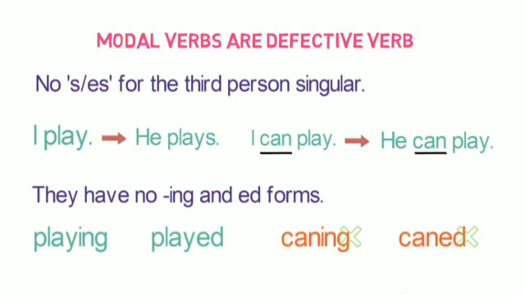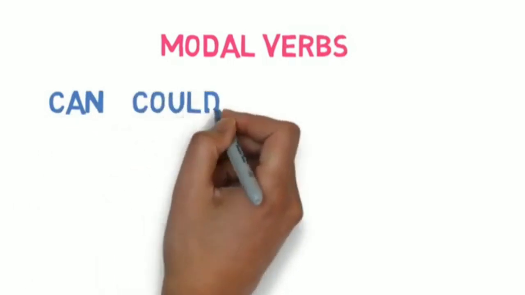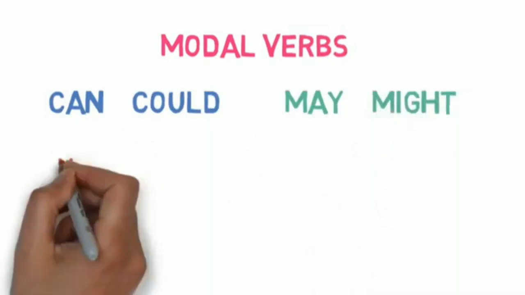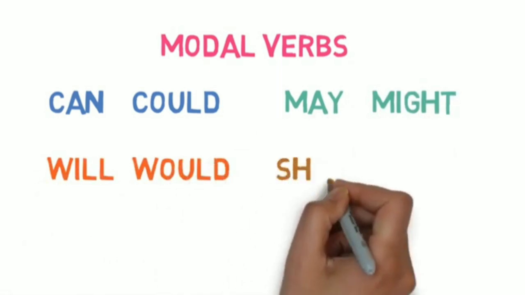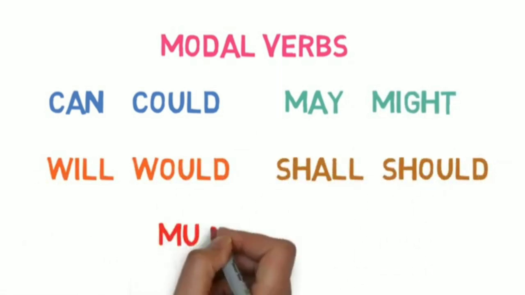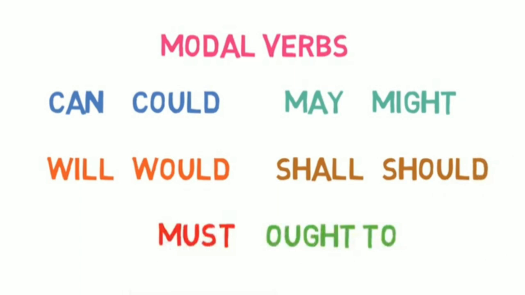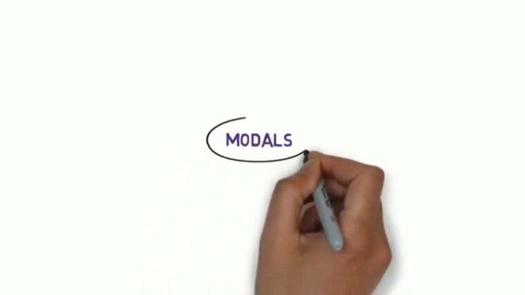Let's now understand which are these modal verbs in English. There are mainly 10 modal verbs in English: can, could, may, might, will, would, shall, should, must, and ought to. Once again I repeat: can, could, may, might, will, would, shall, should, must, and ought to. Do remember these words.